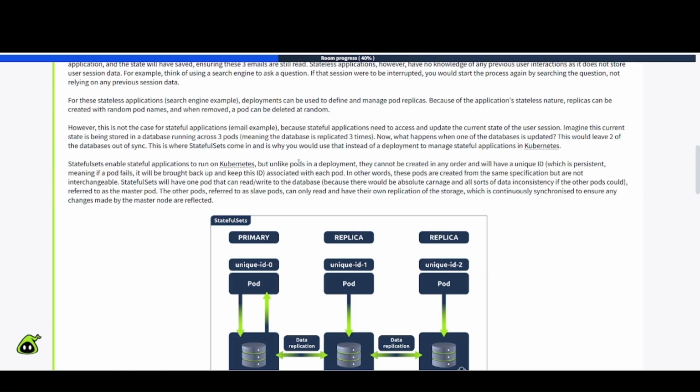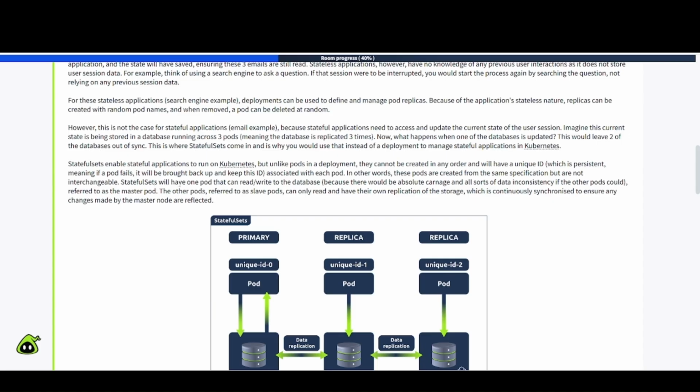stateful applications in Kubernetes. Stateful sets enable stateful applications to run on Kubernetes, but unlike pods in a deployment, they cannot be created in any order and will have a unique ID, which is persistent, meaning if a pod fails, it will be brought back up and keep this ID. So that unique ID is associated with each pod. In other words, these pods are created from the same specification but are not interchangeable.